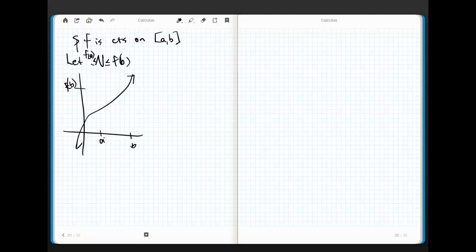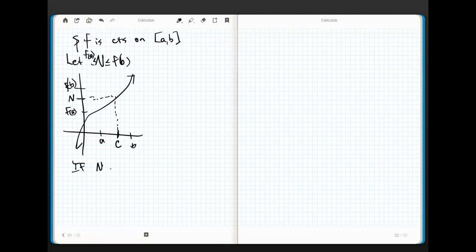Now remember, this could be flipped. I'm just assuming these inequalities for the sake of ease. And this is f of a. Now pick any number between f of a and f of b. There is guaranteed to be some value, which we will call c, such that f of c equals n. Let's write that up real quick.